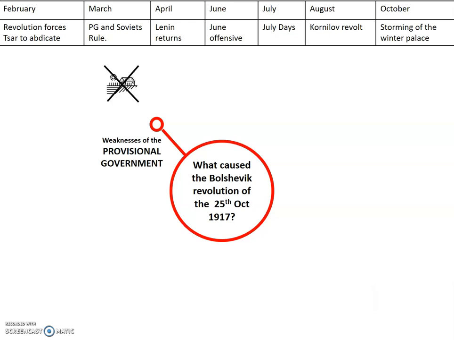So the provisional government hadn't passed land reforms. Indeed, they had sent in soldiers to take back land that the peasants had illegally seized. So this made them very unpopular with the peasants. They did, though, pass some liberal reforms which backfired on them. So they allowed freedom of speech.